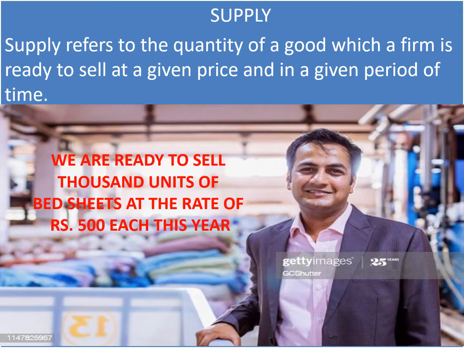Supply, as per our economics, refers to the quantity of goods which a firm is ready to sell at a given price and in a given period of time. For example, we are ready to sell 1000 units of bed sheets at the rate of rupees 500 each this year. If you remember, the word demand also said the same, but the difference was that the customer, the consumer, was demanding the goods over there. However, over here we are saying the firm is ready to sell at a given price and in a given period of time. What the firm is offering to the customers becomes your supply.